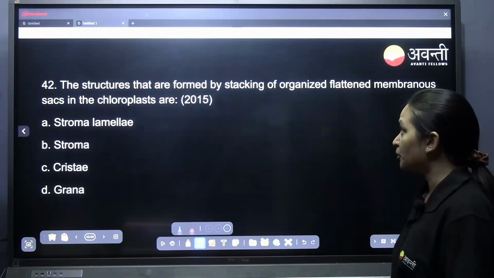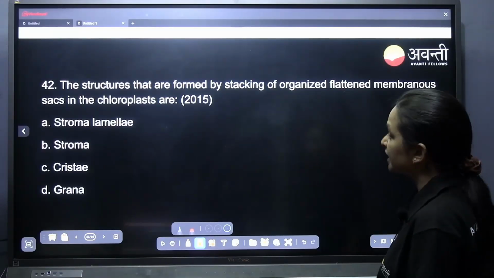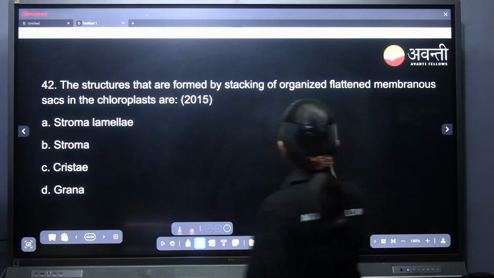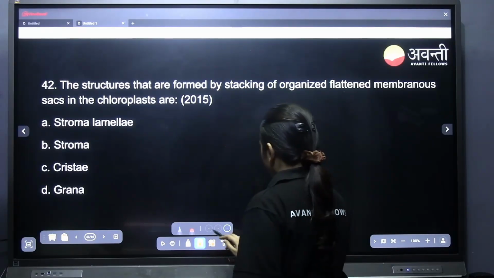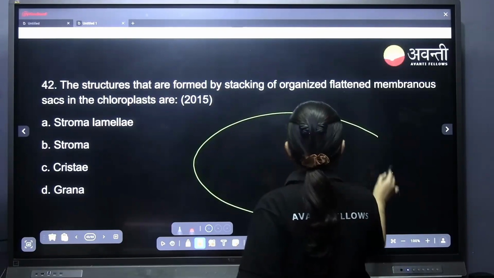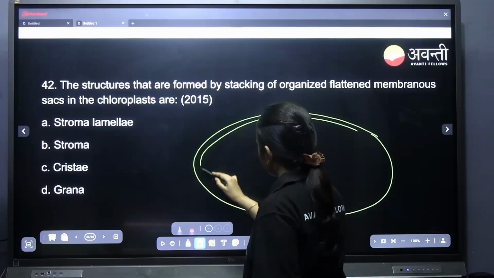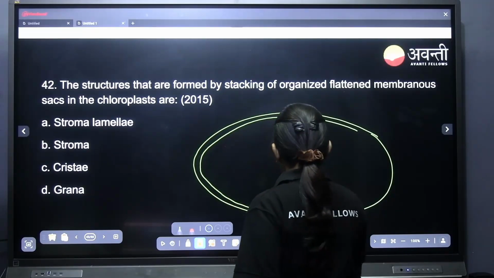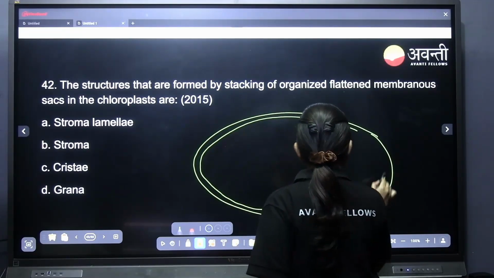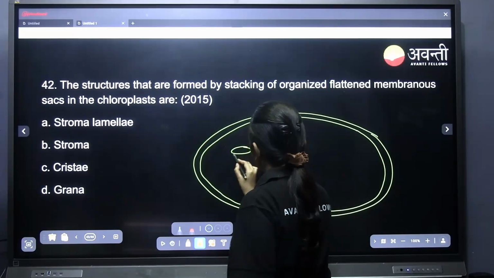The structure formed by stacking of organized flattened membranous sacs in the chloroplast. I will just draw the chloroplast diagram. If this is the chloroplast, outer membrane, yes, grana is the correct answer, very good. Inner membrane, we have thylakoids.